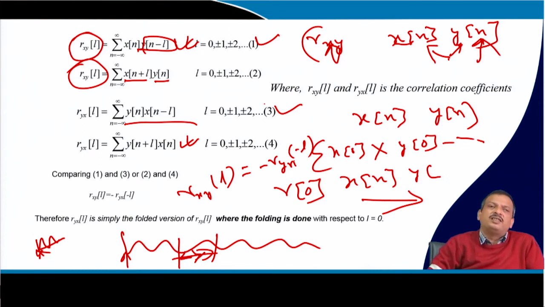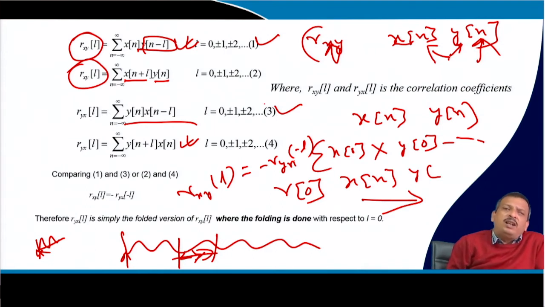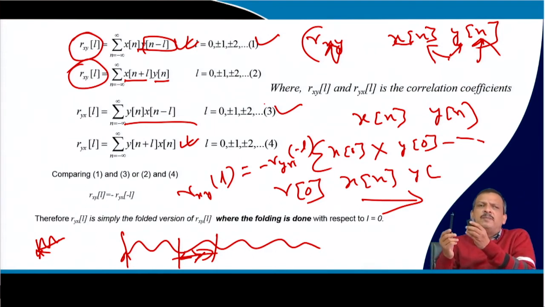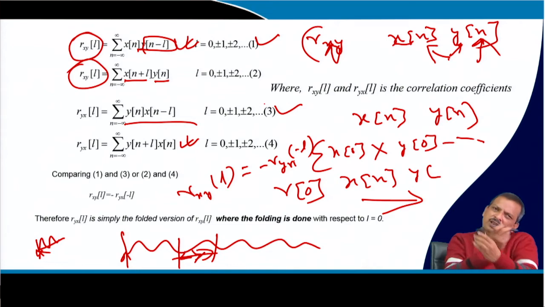Okay, so this is the relationship. But how do we calculate the correlation? The mathematical procedure is the same. This is y[n], this is x[n], and either I can shift this one or this one to this side. So, let us do an example.